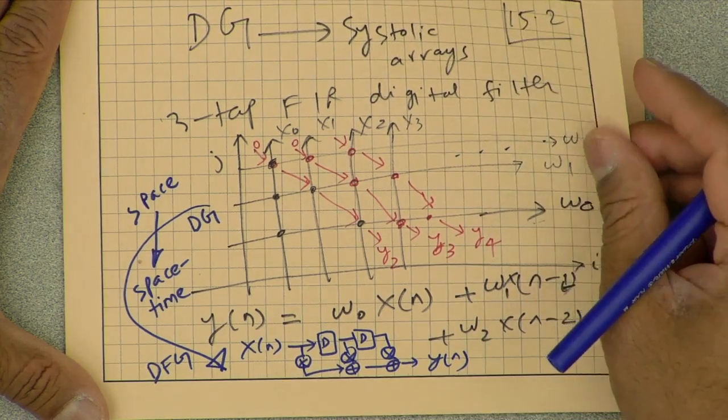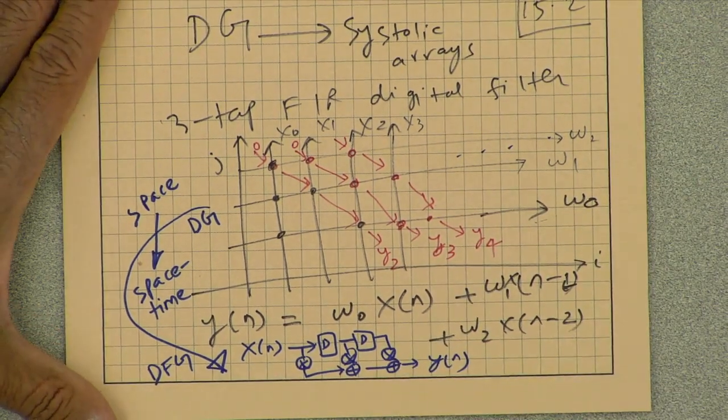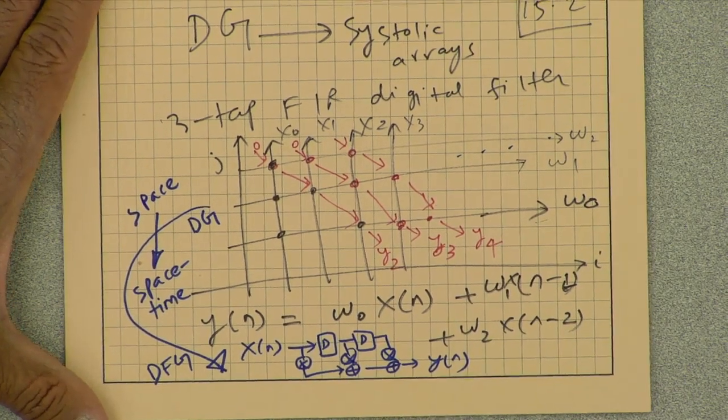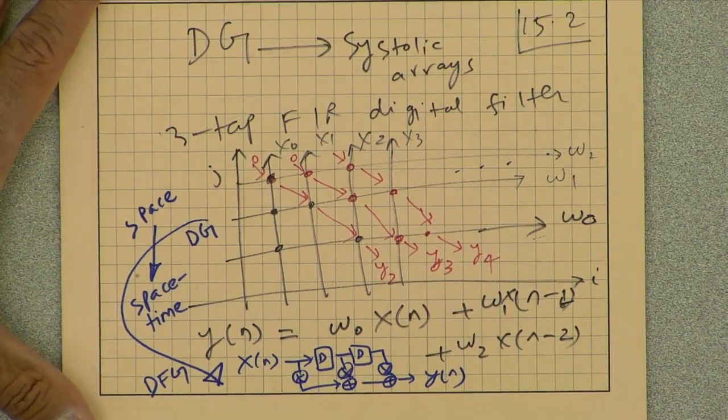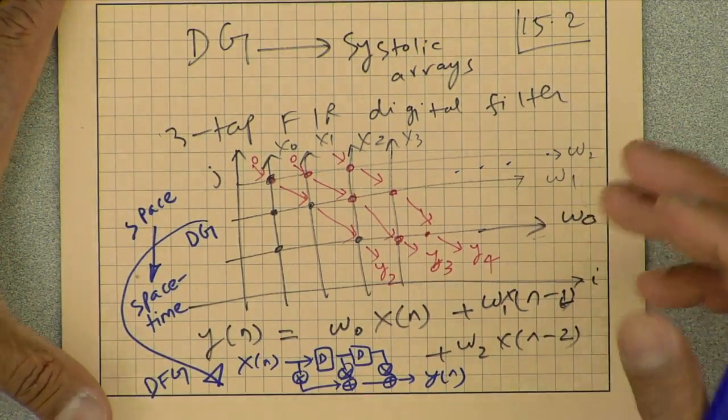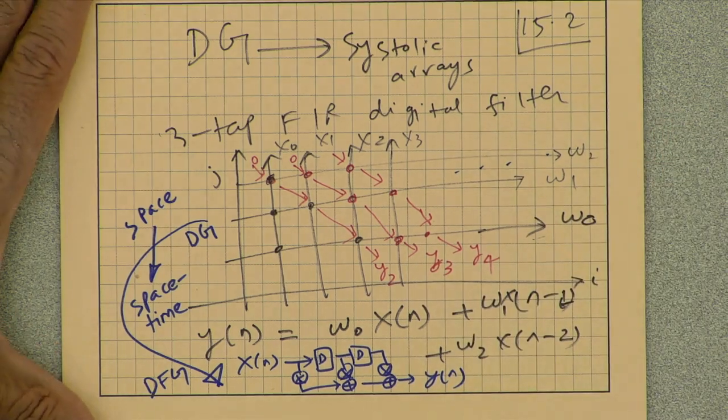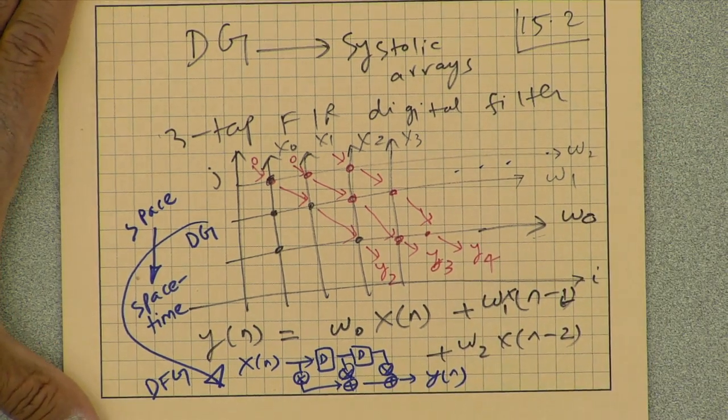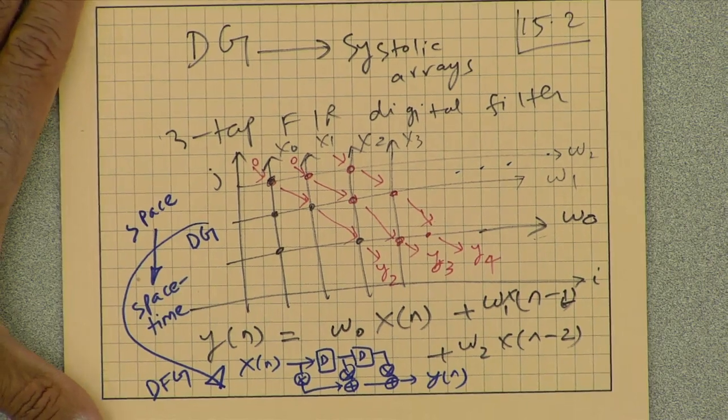Let me just say that systolic arrays were known, well, it was well understood by the time I had finished my PhD. So it was certainly well understood. Okay, it was all well understood.